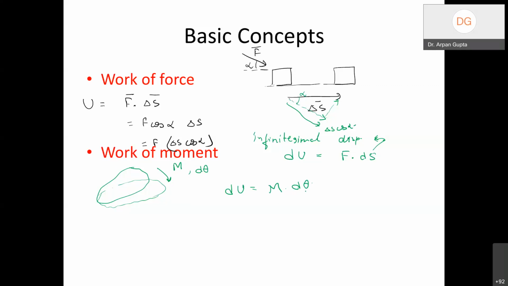So this is the infinitesimal displacement, and this is the moment M, and this is the small amount of work done. And if I have a larger displacement, then I can integrate this equation to get the work done by the moment. Okay.